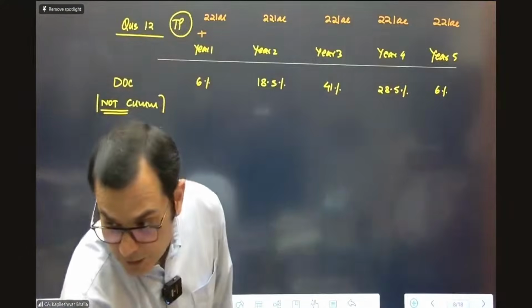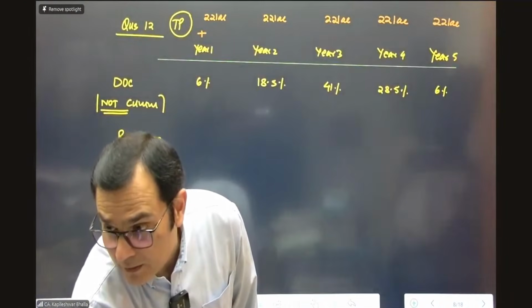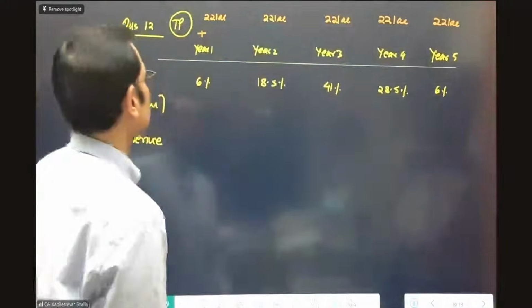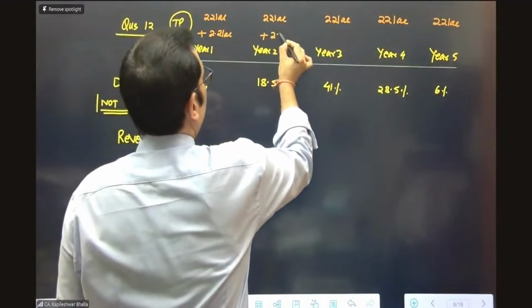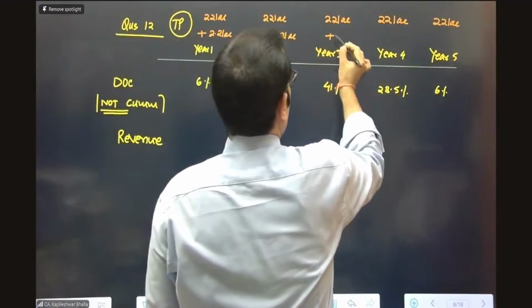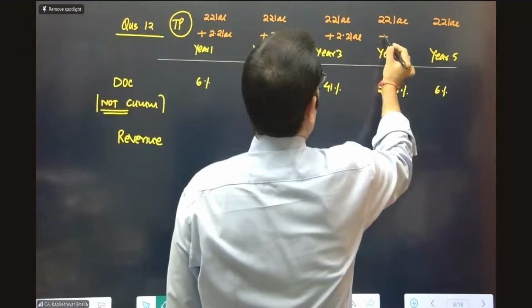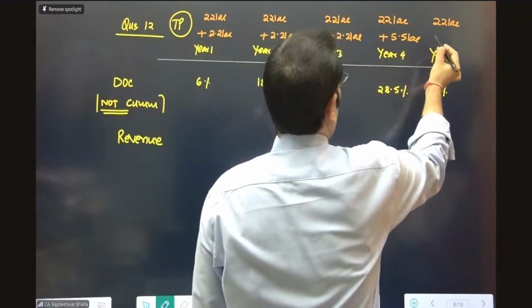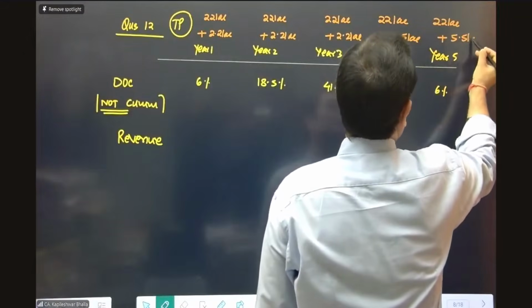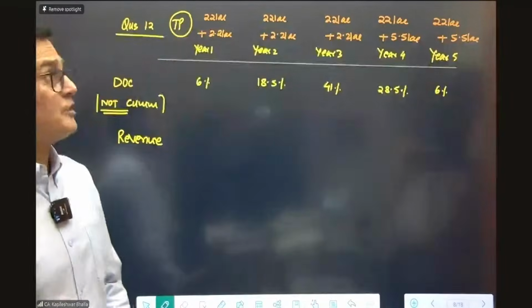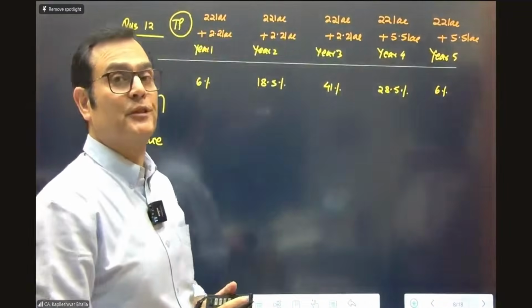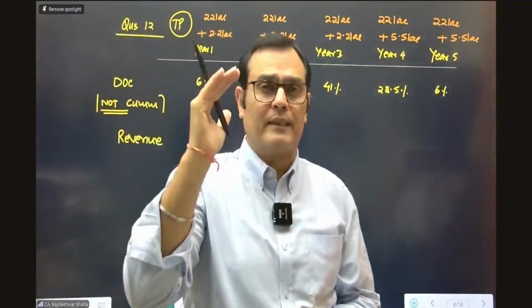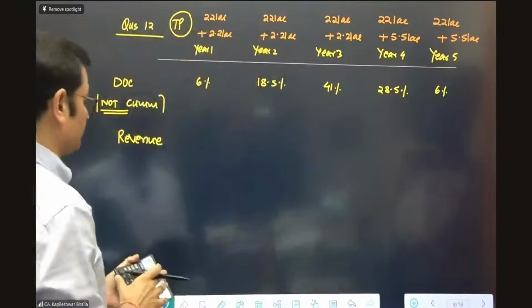So my variable consideration based on the first slab is supposed to be 220, then 550. So this is 2.2 lakhs. Till 3rd year, it remains 2.2. Then 4th year, it becomes 5.5, and then it stays 5.5. So I've just organized what is the fixed consideration and what is the variable consideration. And now we are going to recognize a revenue based on the degree of completion.